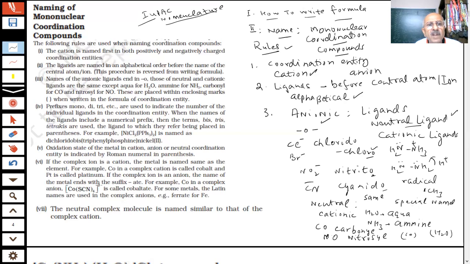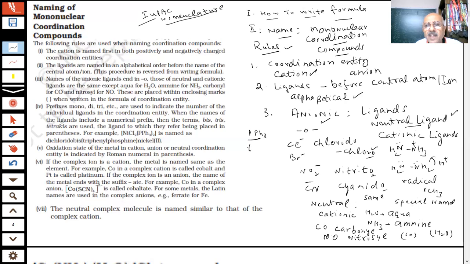Here, for example, you can see this is triphosphine. There is a tri already there when I write P, this is PH3. Phosphorus triphosphine. Then tri is already there, so what will I use? Then I write triphenyl phosphine.